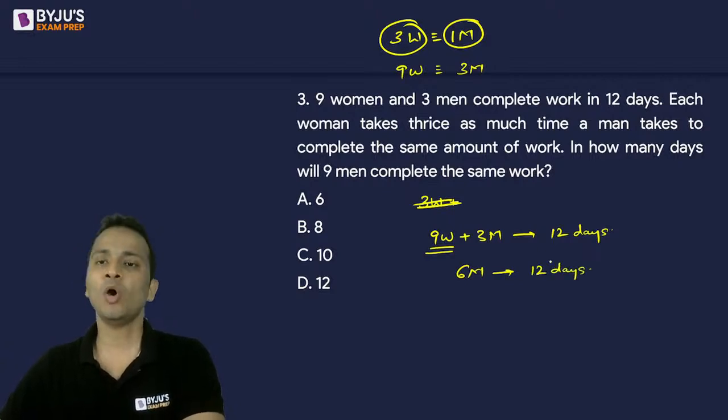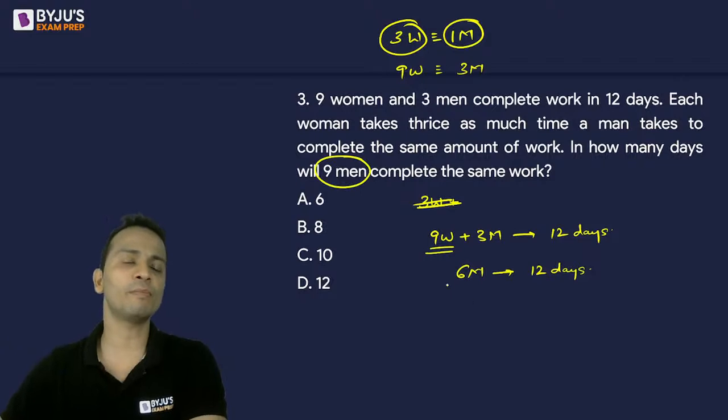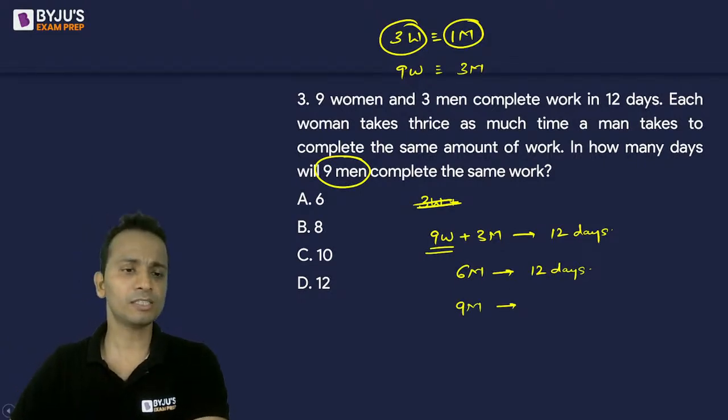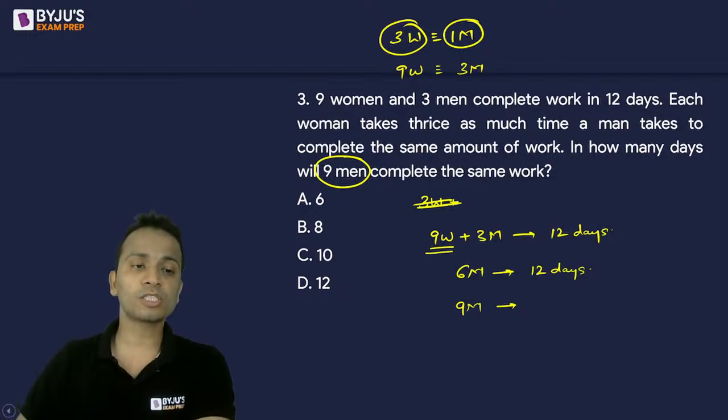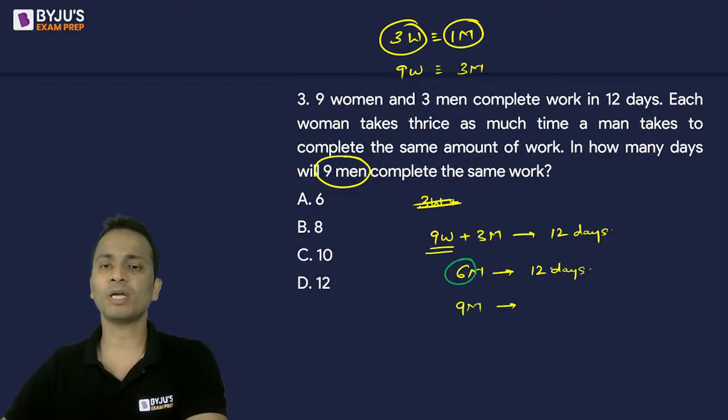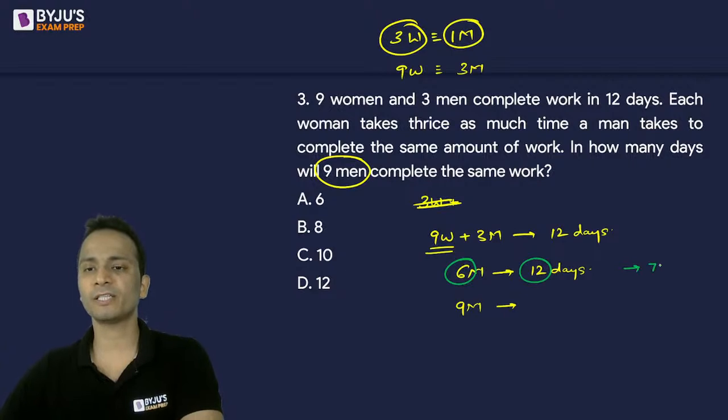All right. What do we have to find out? We have to find out the number of days taken by 9 men. So in how many days will 9 men do the work? Now since workforce and the number of days are inversely proportional to each other, their product should remain constant. So 6 into 12, the product here is 72.